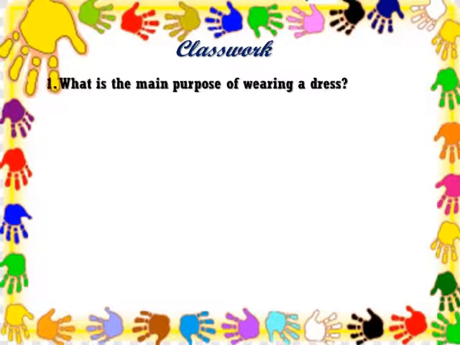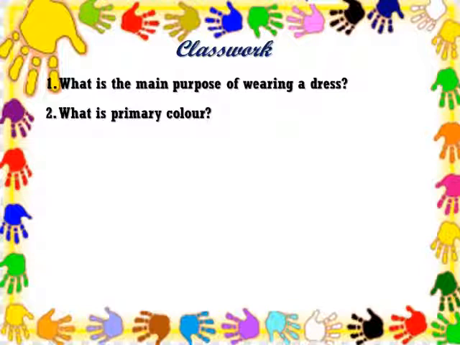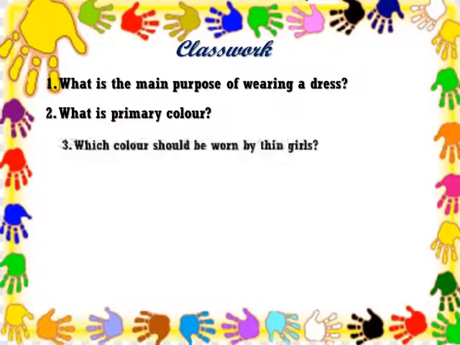Look at your class work or classroom. What is the main purpose of wearing a dress? To make a personality, to make an attractive personality. What is a primary color? Red, yellow, blue are primary colors.